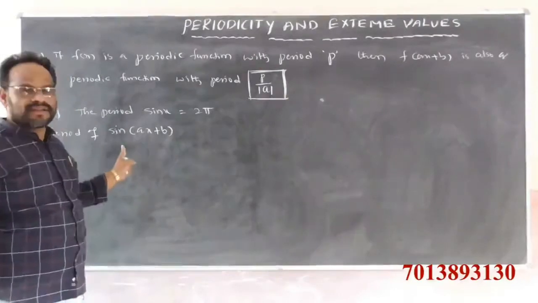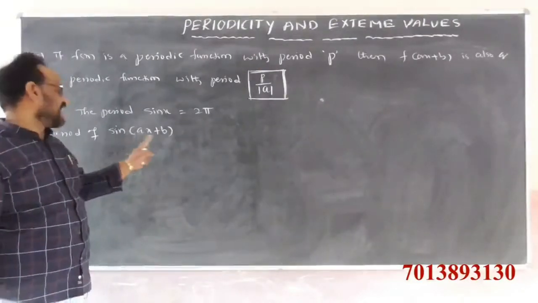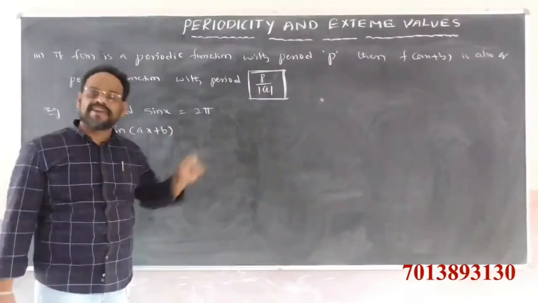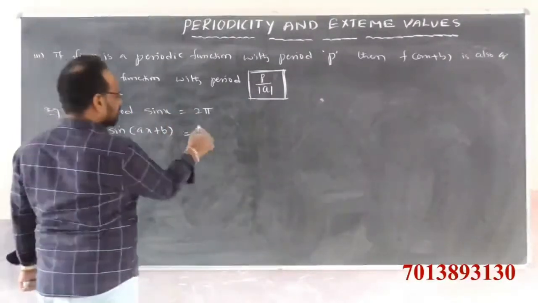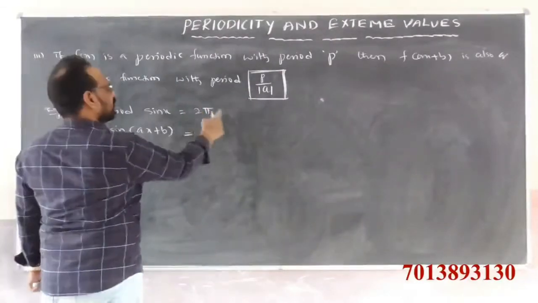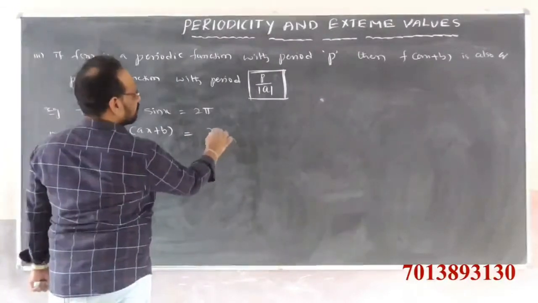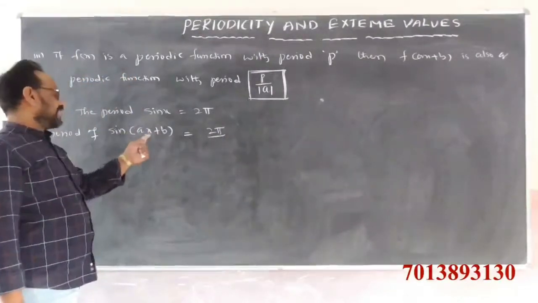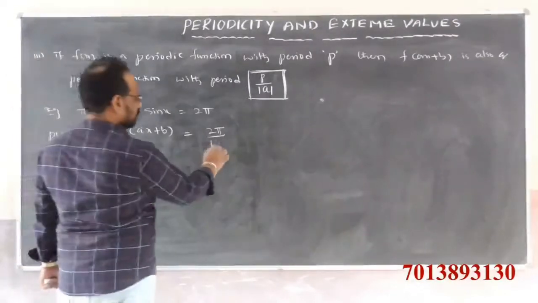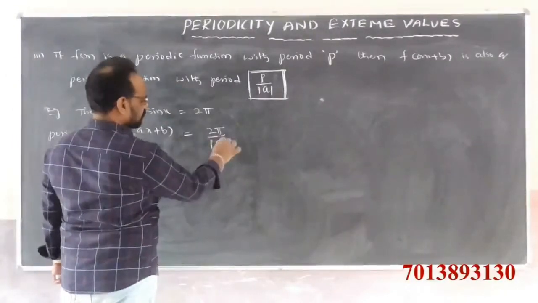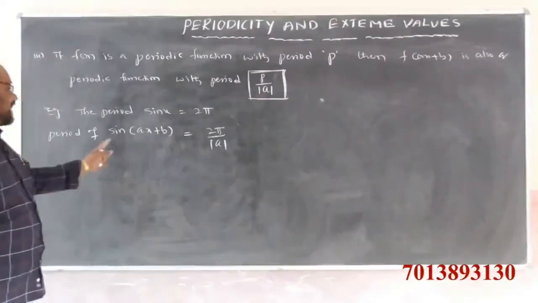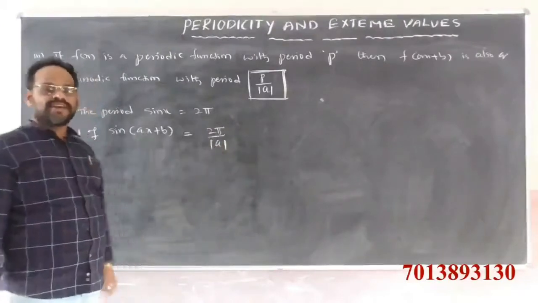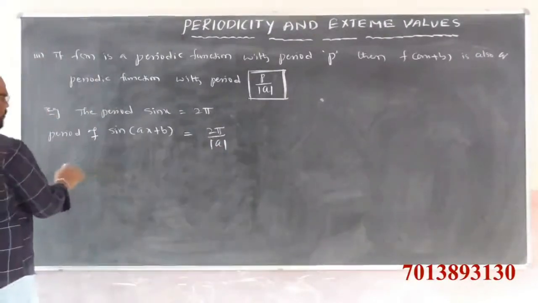What is the period of sin ax plus b? It is also a periodic function. The period is p by mod a, here 2 pi by mod a. In ax plus b, what is the x coefficient here? a, so this is 2 pi by mod a. The period of sin ax plus b is 2 pi by mod a.